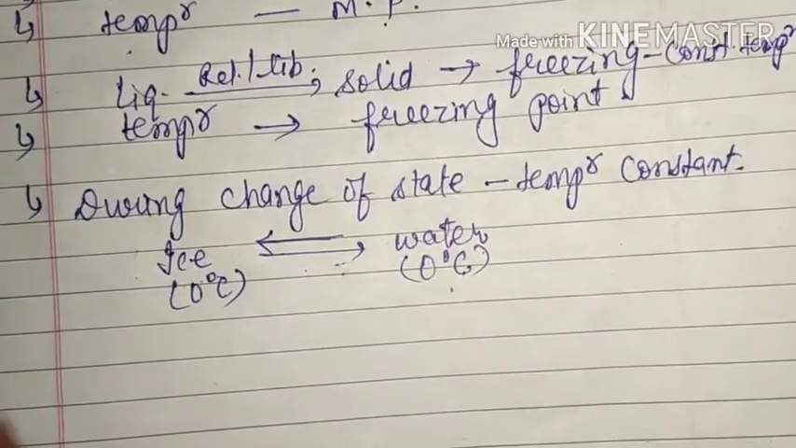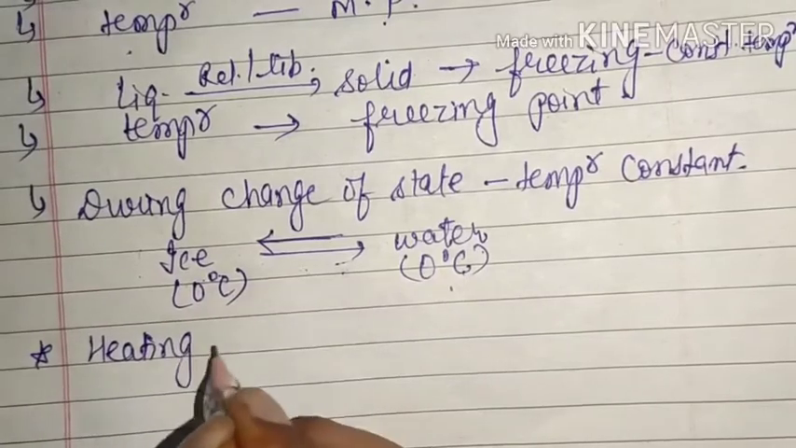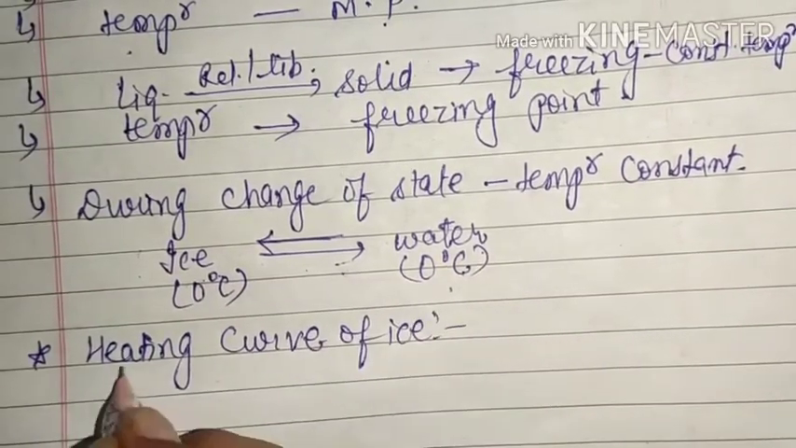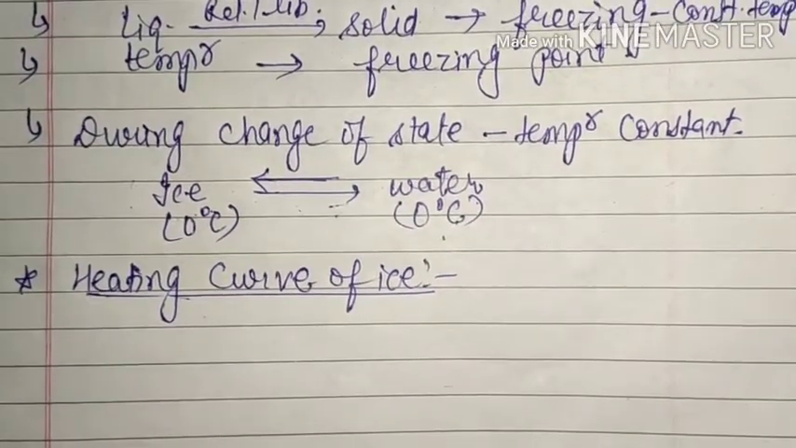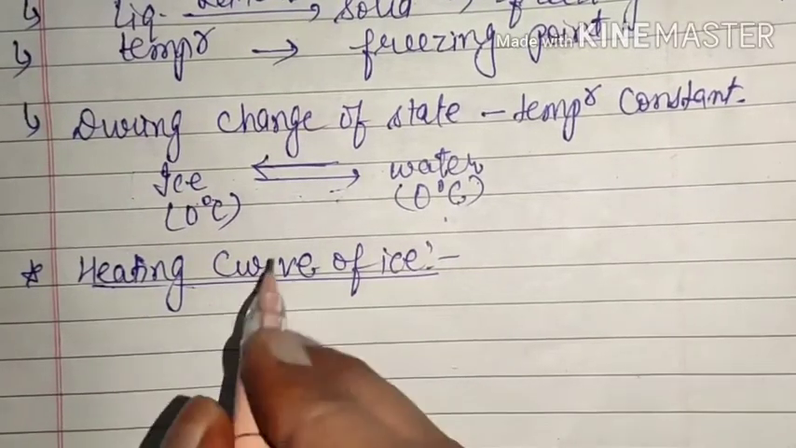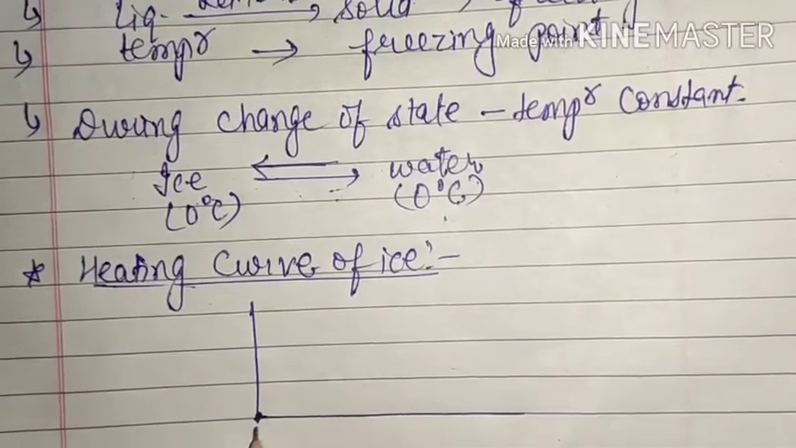Our next topic is the heating curve. Heating curve of ice. Okay, that means we are talking about melting. Obviously if we heat the ice, it will be converted into water. So here one graph we have to plot. Okay, that means here this we can consider the origin.